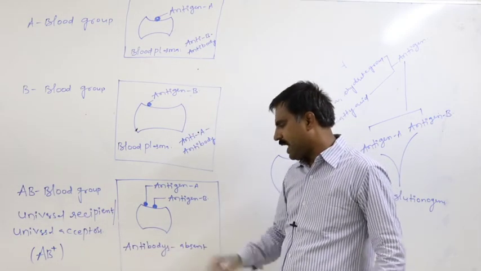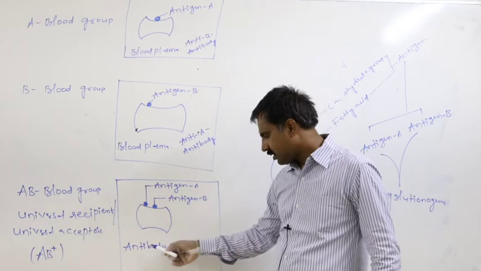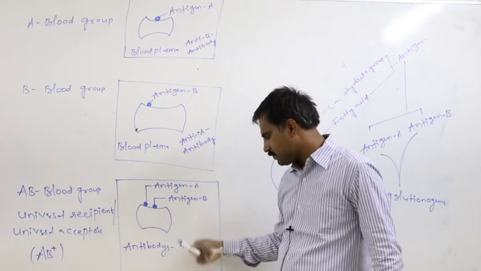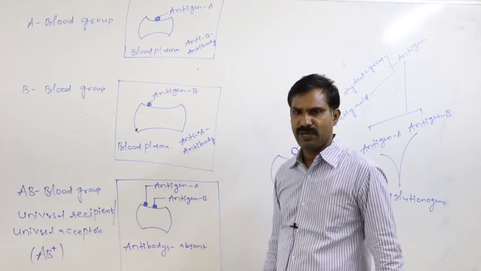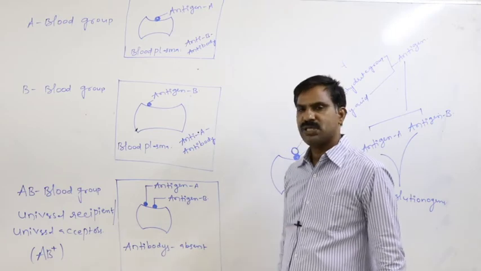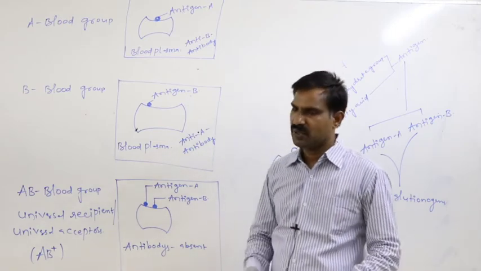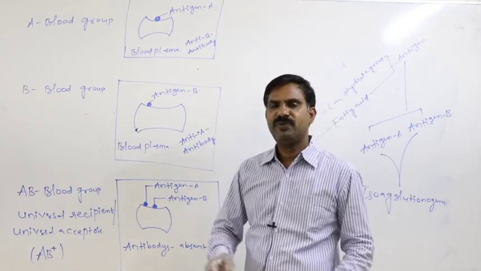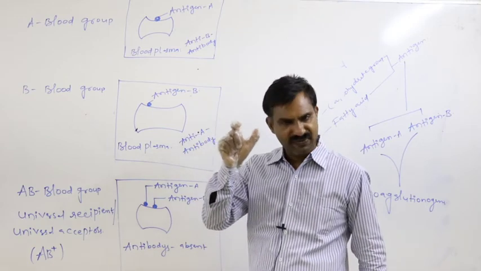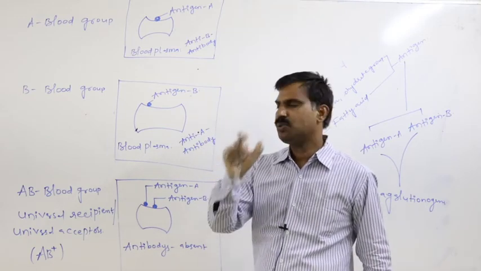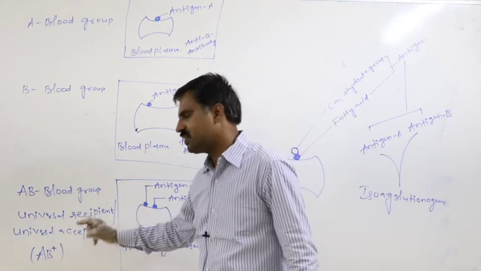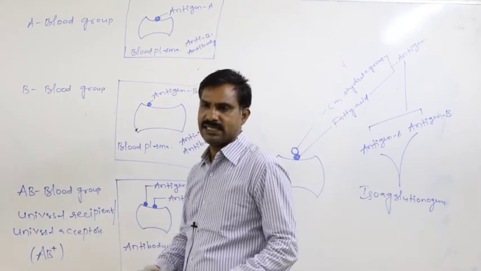Because of the absence of antibody in the blood plasma, AB positive persons can receive blood from all other blood grouped persons very easily. So that only they are called universal recipients or universal acceptors.